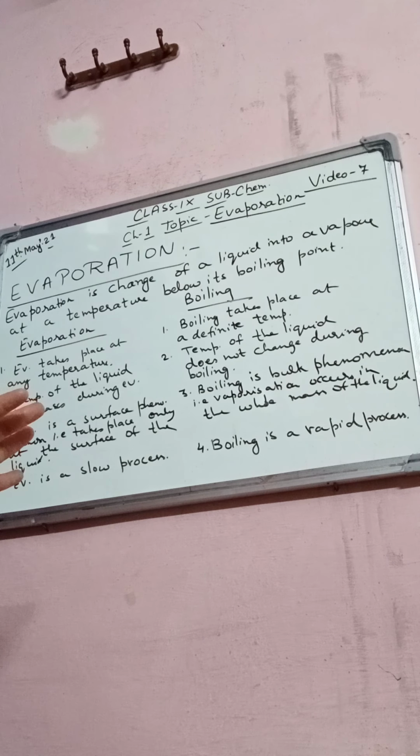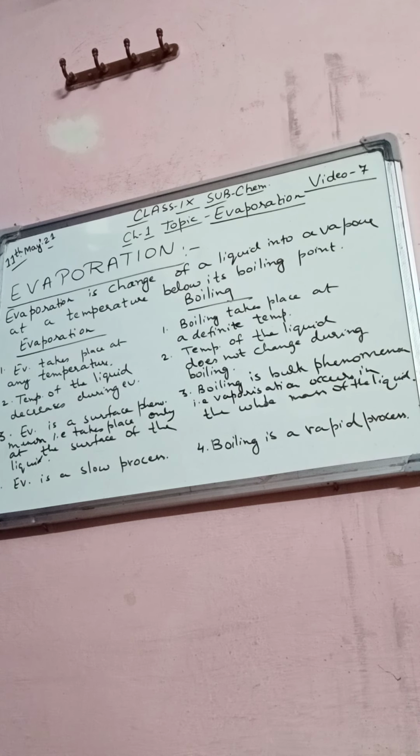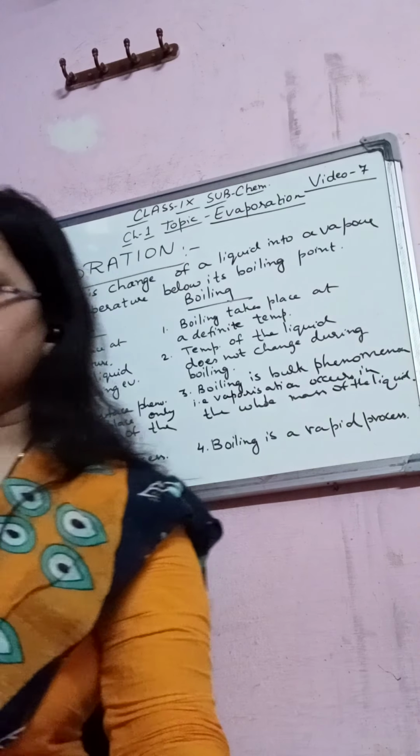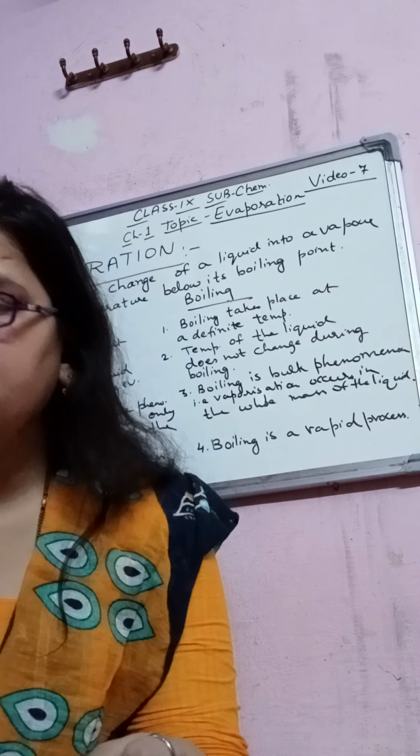Now, why does evaporation cause cooling of the liquid? When you start giving heat, faster moving, higher energy molecules escape from the surface of the liquid. It means the kinetic energy is lowered and the temperature of the liquid decreases, right students?